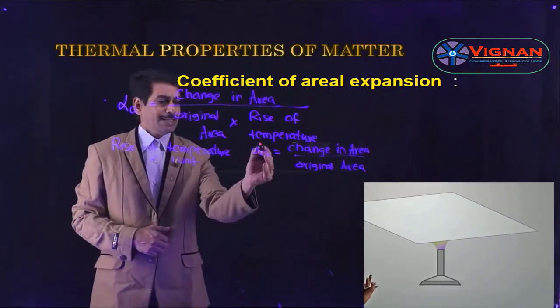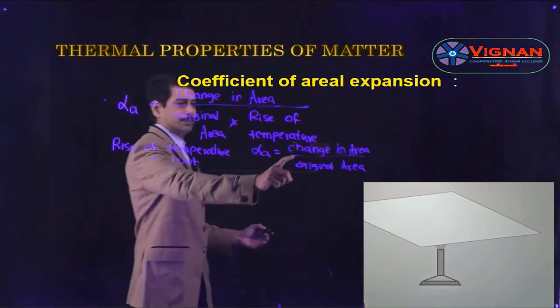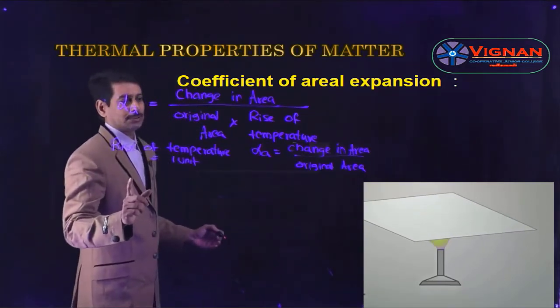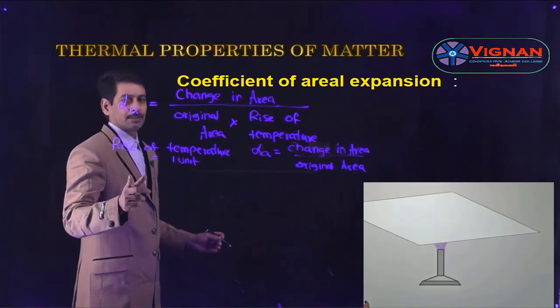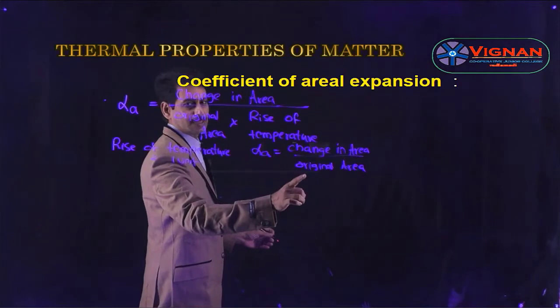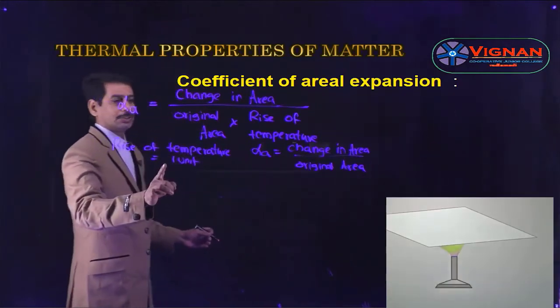So alpha A is the ratio of change in area to its original area per unit rise of temperature. So this is the first definition.